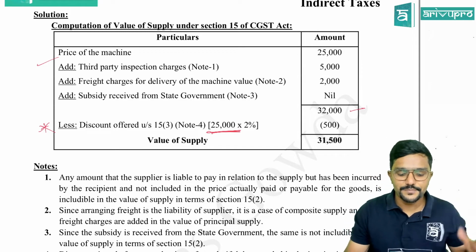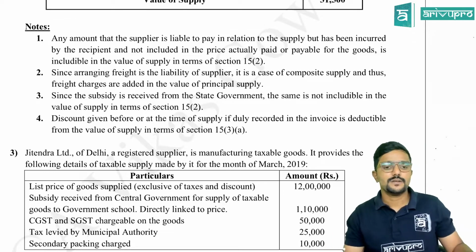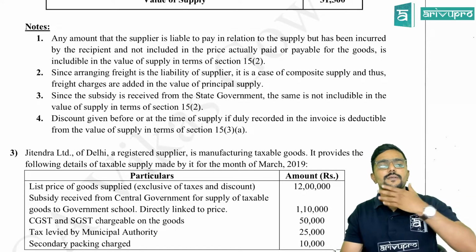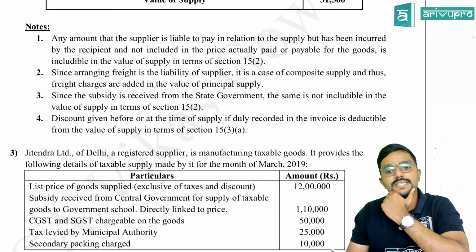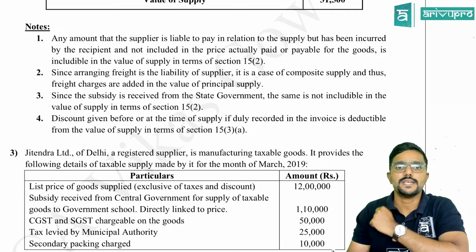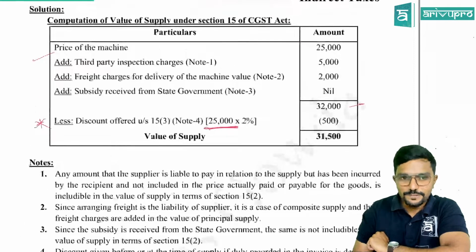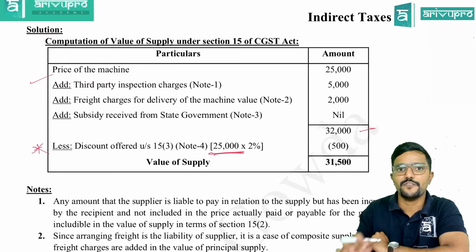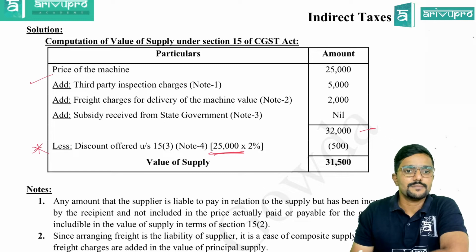Fine. Next, what are the things? Okay, note, let us read. Note 4, which is on discount. Discount given before or at the time of supply, if duly recorded in the invoice, is deductible from the value of supply in terms of section 15(3)(a). You can observe, I have given the section numbers also. Please try to present answer in same way, guys, so that you get marks in your exams.